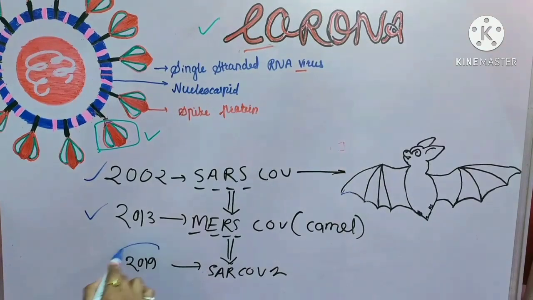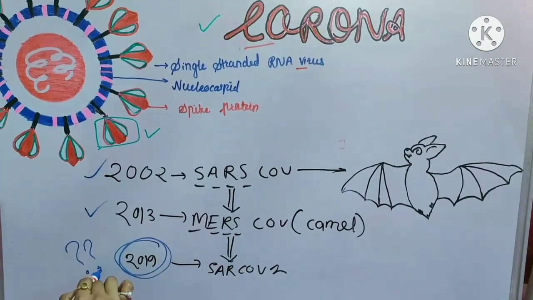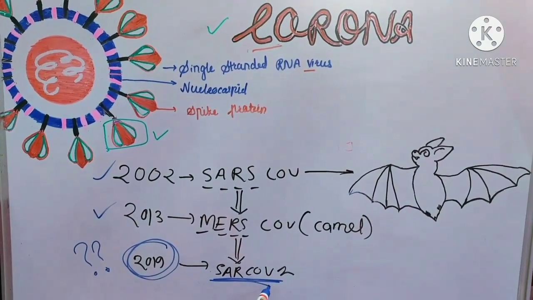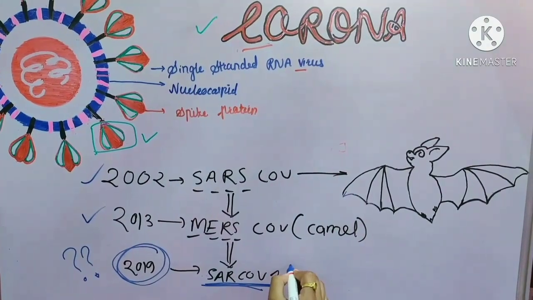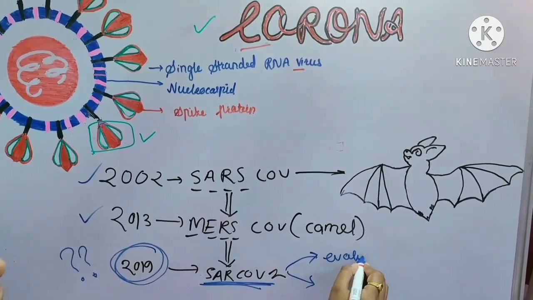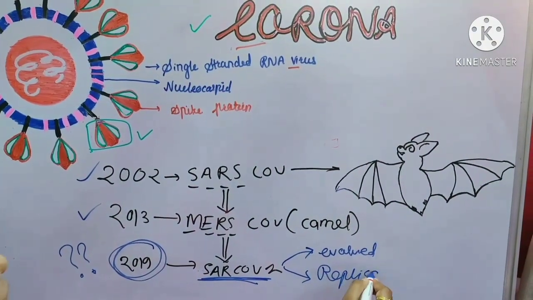So what has made this virus so popular in the year 2019 only? This is because this newly mutated form, SARS-CoV-2, has got two very important properties. First, it's a highly evolved virus. And the second thing is that it has got a replicative potential.